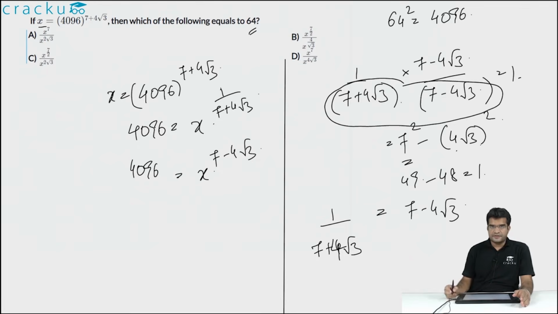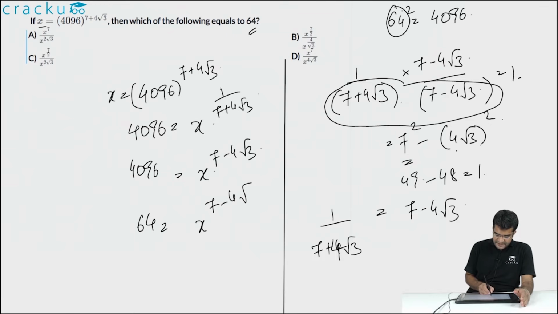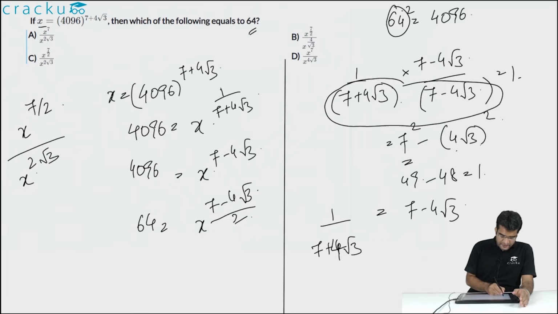We are asked to find out the value of 64. So 64, which is equal to square root of 4096, will equal x to the power 7 minus 4 square root of 3 divided by 2, or this is equal to x to the power 7 by 2 whole divided by x to the power 4 square root of 3 divided by 2, which is equal to 2 square root of 3. So that will be option C.